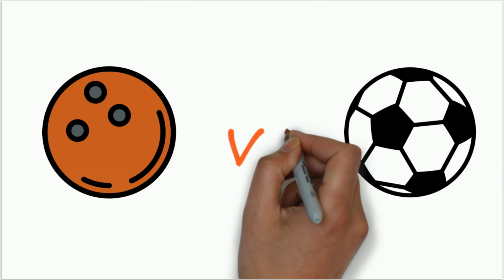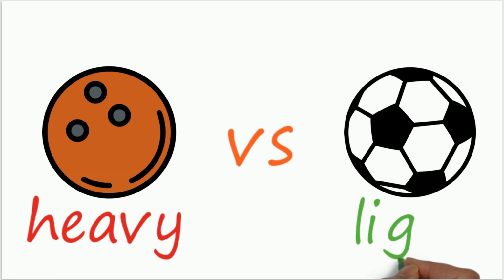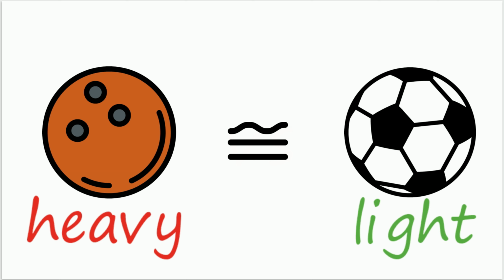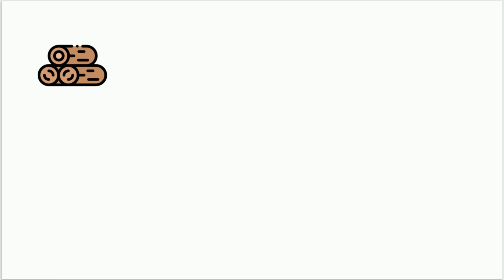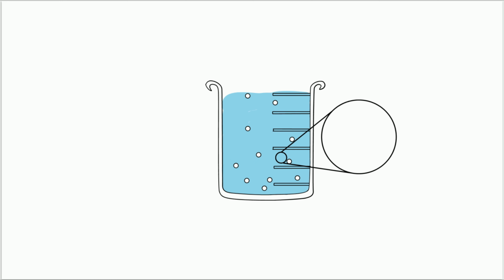Now when we take two objects, for example a bowling ball and a football, why do we feel that the bowling ball is much heavier than the football even when they both are of the same size? Or if I take a piece of wood and throw it in water, why does it float? This is related to how much matter is present inside these substances.